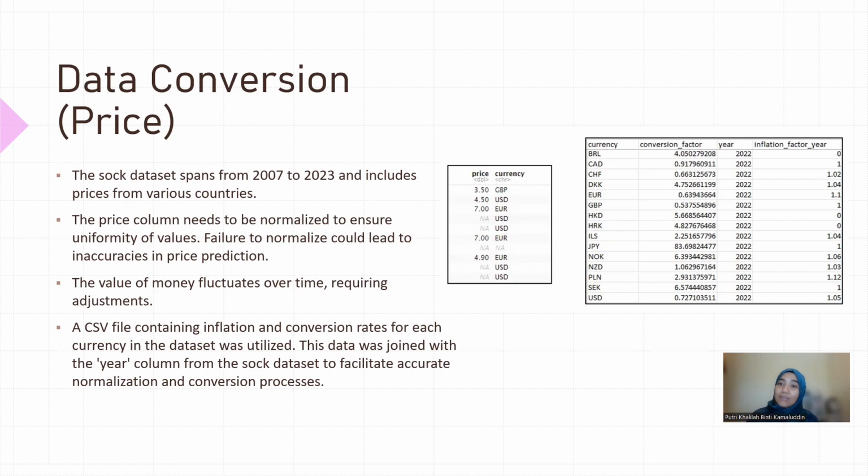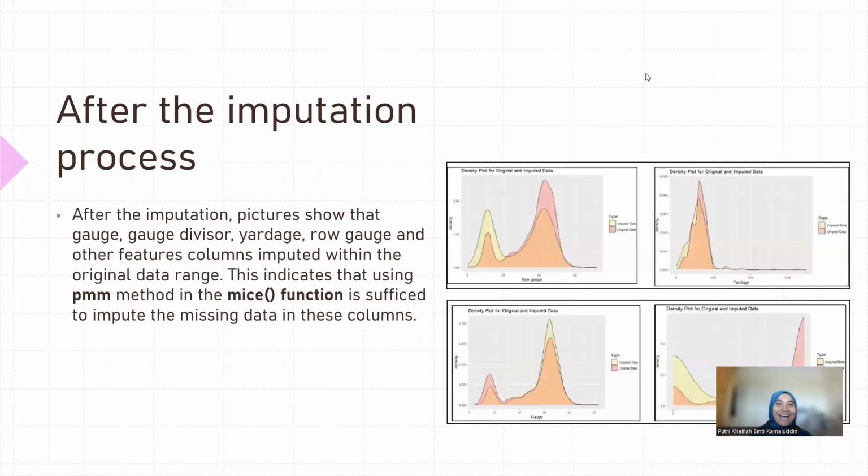So what we did is we found the conversion value for each country based on each value over time, because the value of money fluctuates over time, so it requires adjustment. We use the Australian dollar to normalize all the conversions into one conversion rate. All right, after the imputation process, notice the pictures on the right.